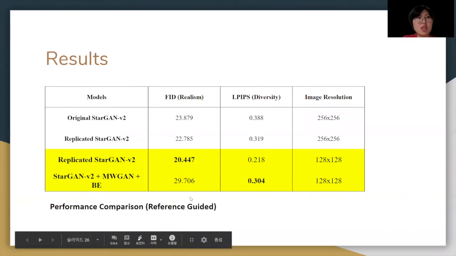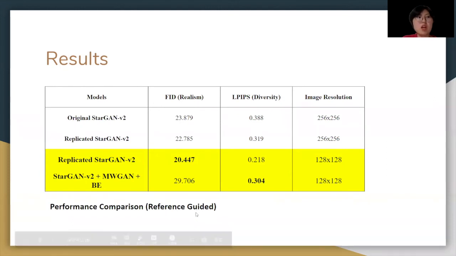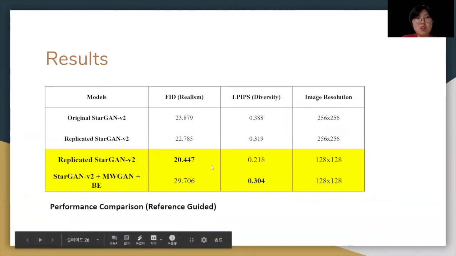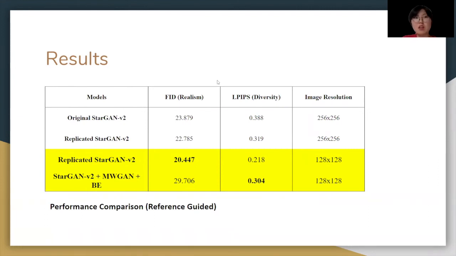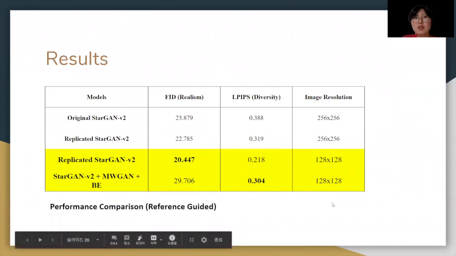Reference-guided indicates that the images were translated with the style extracted from reference images. And latent-guided means the images were translated with the style extracted from a random latent code. The pre-trained model that the author of StarGAN V2 provided was trained with 256 resolution images. We then trained StarGAN V2 and our improvement model from scratch with 128 resolution images for comparison. Because of the time limit, I will only mention necessary parts.